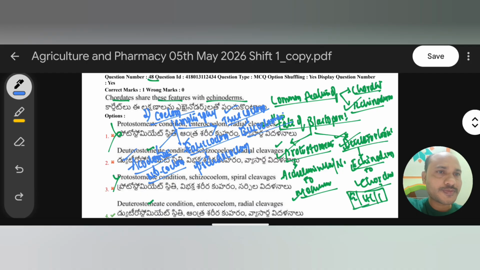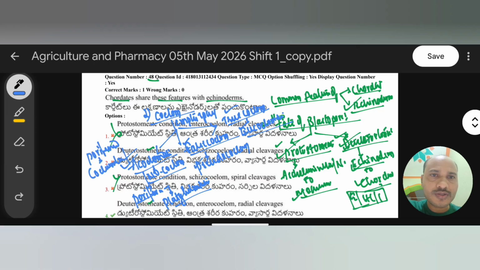There are a few phyla that come under acoelomates, for example, from Porifera to Platyhelminthes. Remember, from Porifera to Platyhelminthes, they have no coelom, which means no body cavities are present in their body. Porifera to Platyhelminthes includes the first phylum Porifera, then the second one Coelenterata, also called Cnidaria, the third one Ctenophora, and the fourth one Platyhelminthes. So four phyla don't have any body cavity.